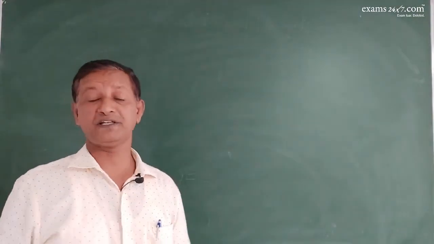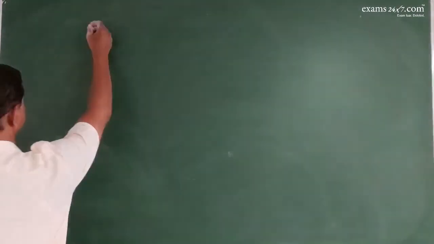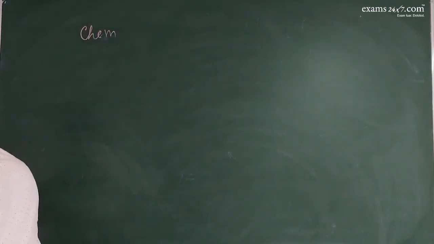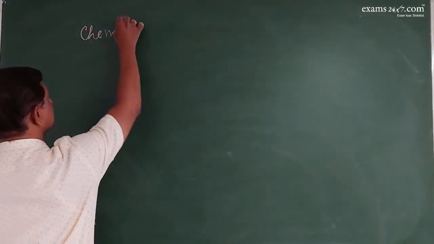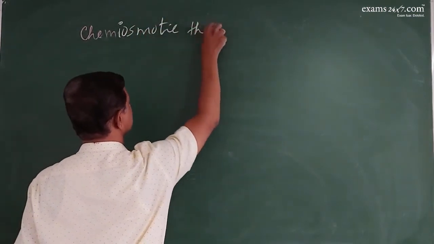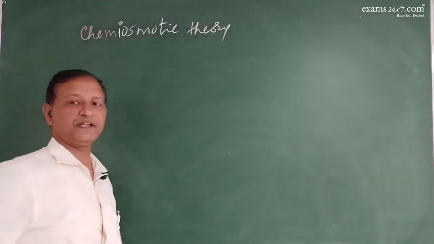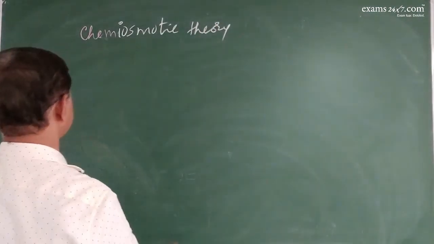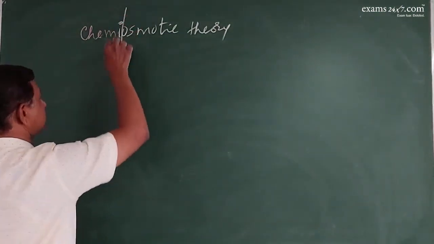But how ATP is generated, phosphorylation, is explained by the chemiosmotic theory. Chemiosmotic theory is the osmosis of chemicals.